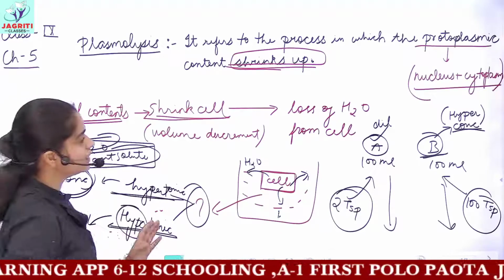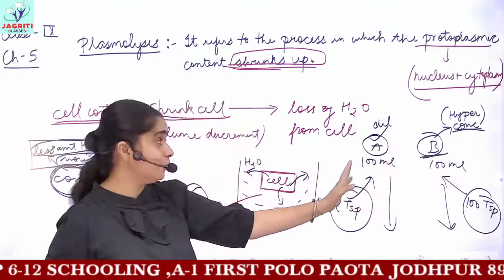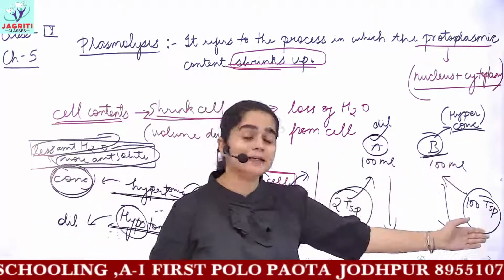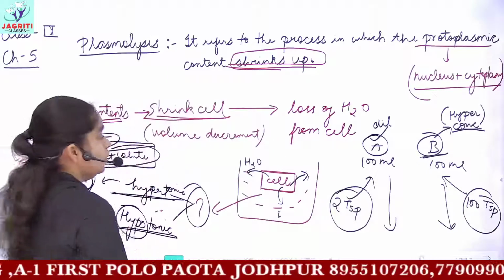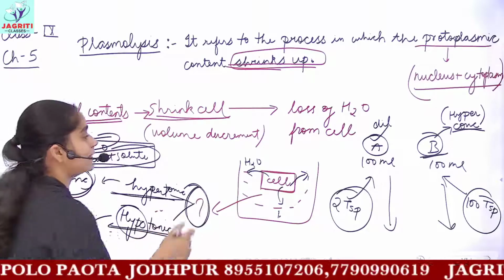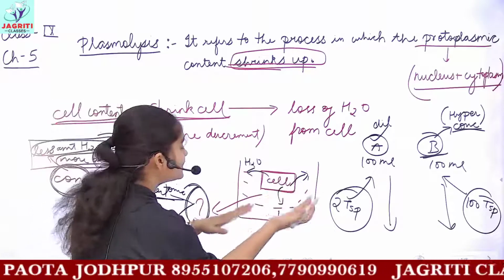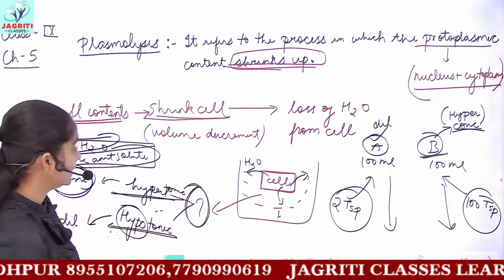So what do you understand by the terms hypertonic and hypotonic, or concentrated and dilute? Which type of solution should I take so that the movement of water is from the cell to the given solution or to the container water? Correct.